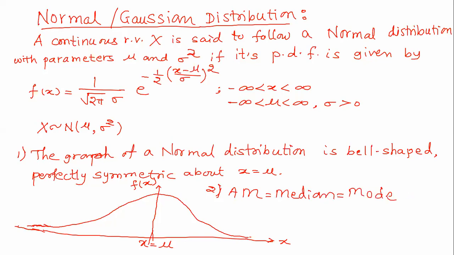Already at the beginning we have seen different measures of central tendency. There are 5: arithmetic mean, geometric mean, harmonic mean, median and mode. We have seen the significance of each in detail. Now see, for a normal distribution, arithmetic mean, median, and mode are all the same, and those are equal to mu.